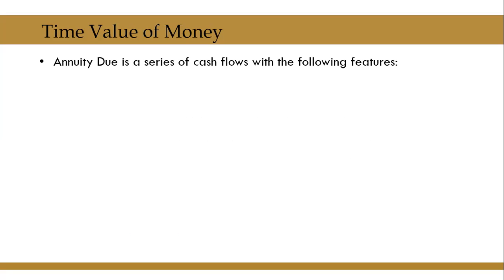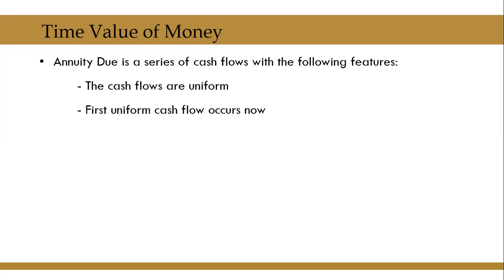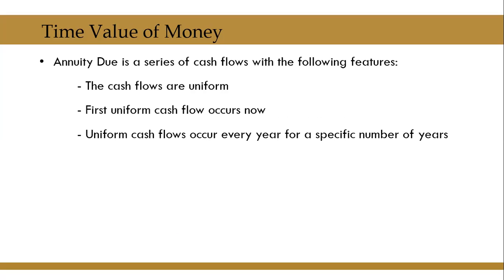If we look at annuity due, this is also a series of cash flows where the cash flows are uniform. The first uniform cash flow occurs today, and uniform cash flows occur every year for a specific number of years.